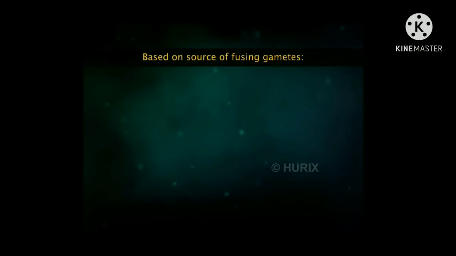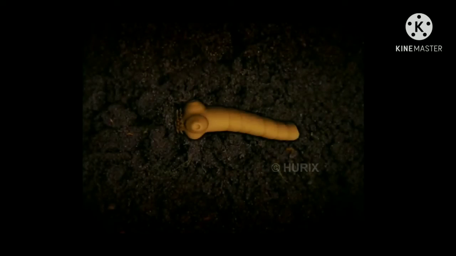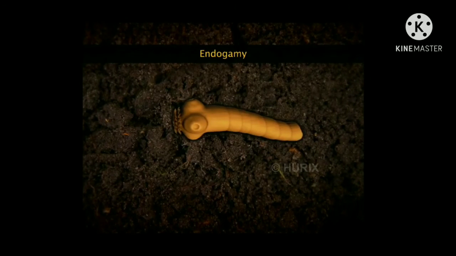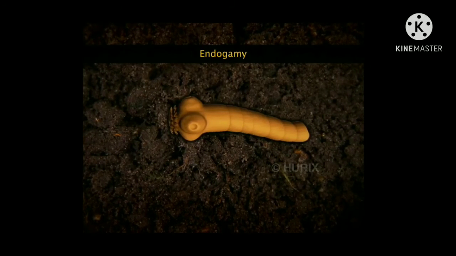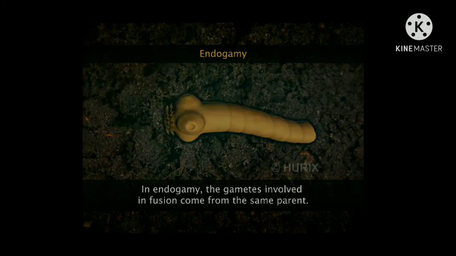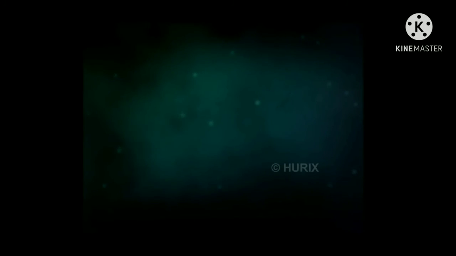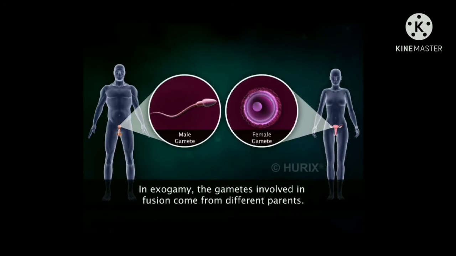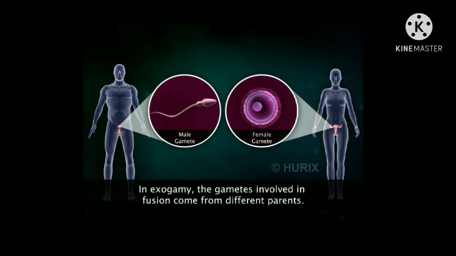Based on the source of the gametes involved in fusion, syngamy is divided into endogamy and exogamy. Endogamy is observed in tapeworms, Taenia solium. Endogamy involves self-fertilization. Here, the two gametes involved in fusion are from the same parent. Exogamy involves cross-fertilization. Here, the two gametes involved in fusion are from two different individuals. The male gamete from the male and the female gamete from the female. In higher animals, exogamy is observed.